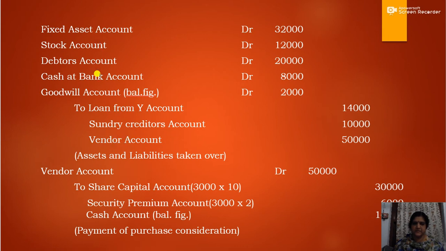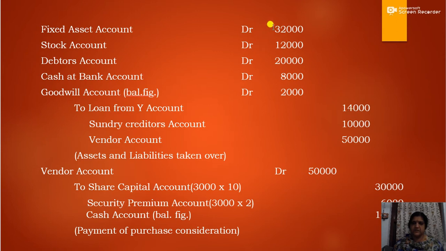Regarding the debit amounts, it was 32,000, 12,000, 20,000 and 8,000. Regarding the credit amounts, it was 14,000, 10,000 and 50,000. That is, the total of credit comes to 50,000 plus 10,000, 60,000, plus 14,000, 74,000. So the total credit is 74,000.